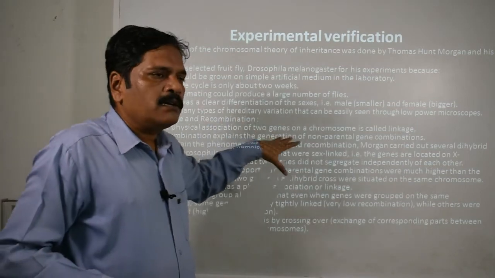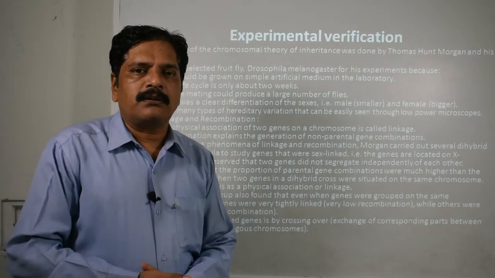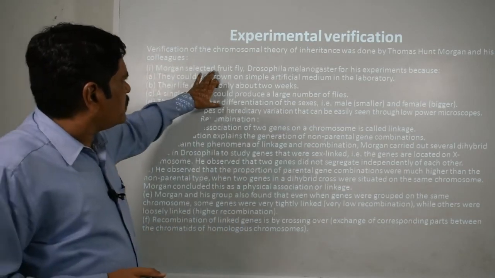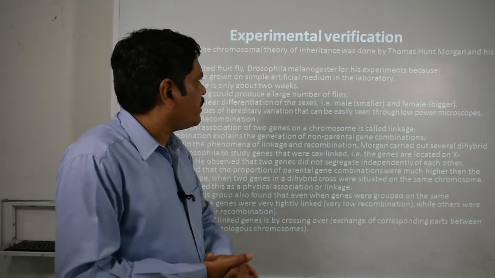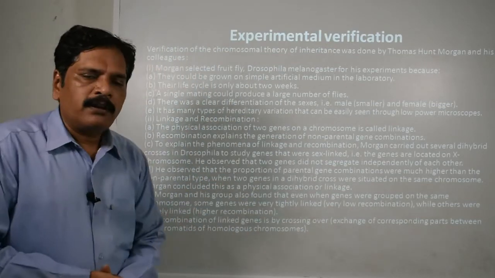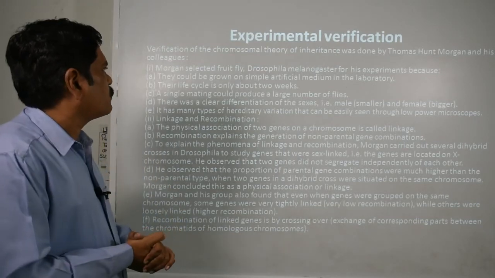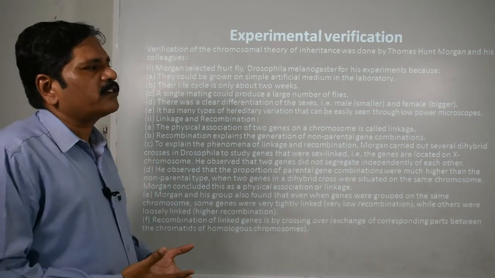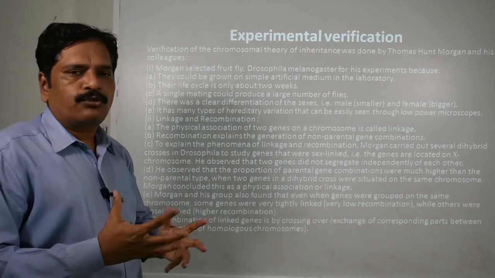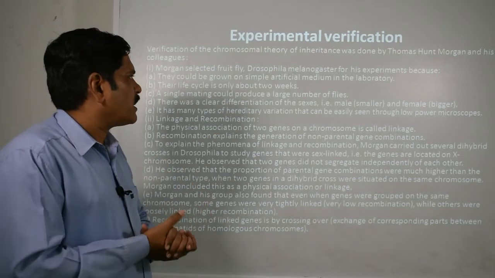Clear? Here the experimental verification of the Mendelian experiment was also given by them. So what is the thing? Morgan selected the fruit fly Drosophila melanogaster for his experiment, and what was the reason behind it? First of all, it breeds very fast and it is easy to produce and grow on artificial medium in the laboratory, okay, and the life cycle is only about two weeks, so it is easy to observe and handle for one life cycle.